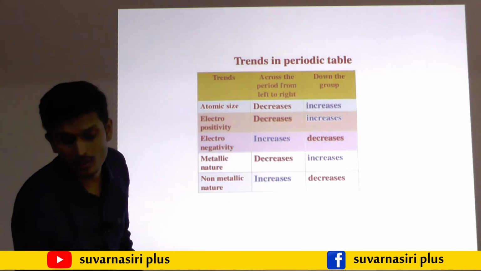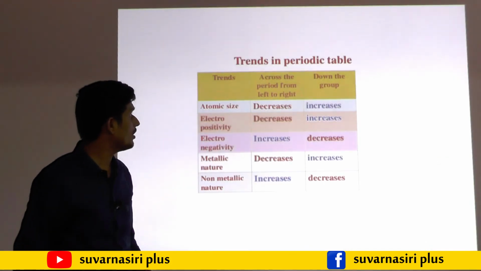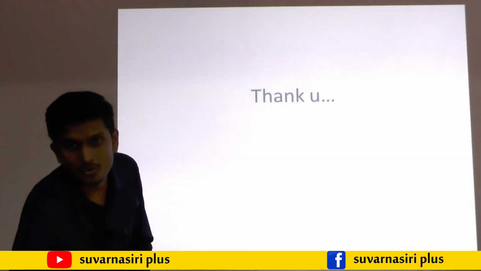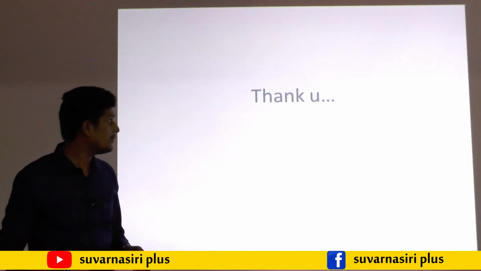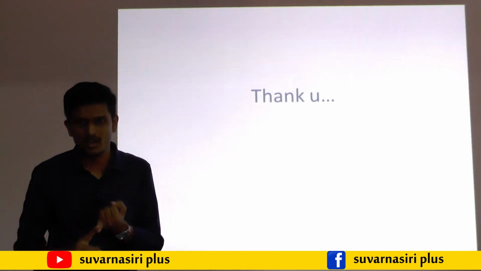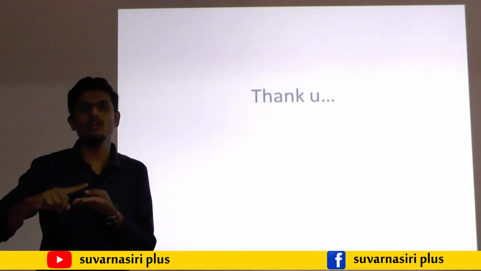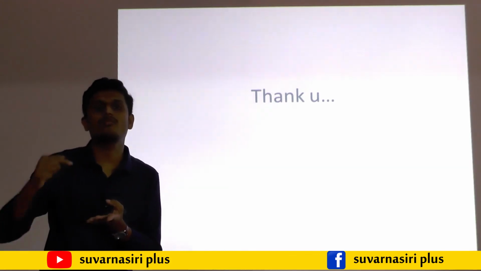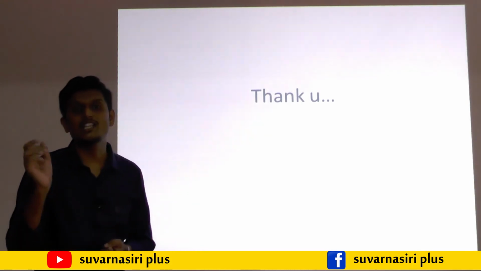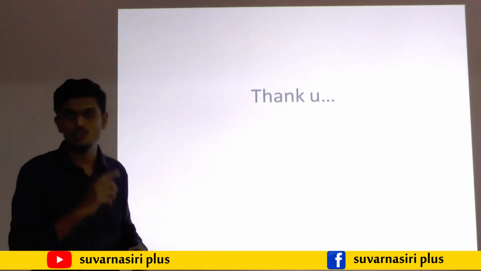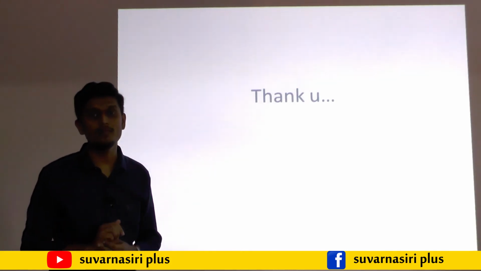So this completes your chapter, the periodic classification of elements. Before the conclusion of this chapter, for at least 3 to 4 marks, this chapter may arise in your exam. Try to remember the modern periodic law statement and Mendeleev's statement, Dobereiner's law, then the law of octaves, and why the laws failed. You must know especially the achievements or merits of Mendeleev. The question may arise for 2 or 3 marks.